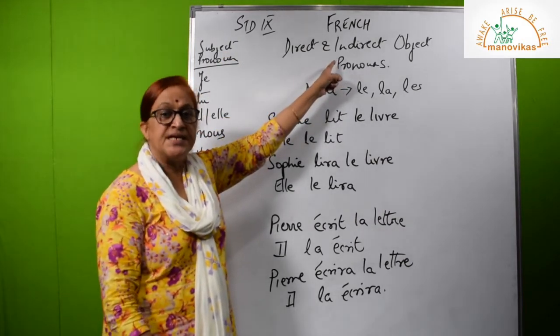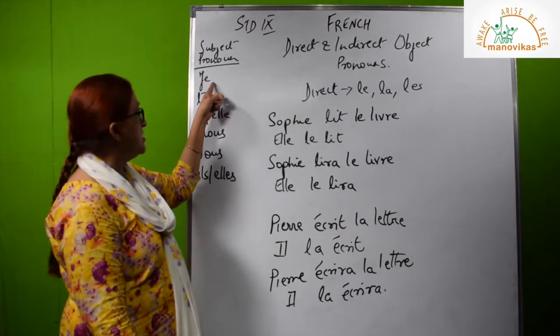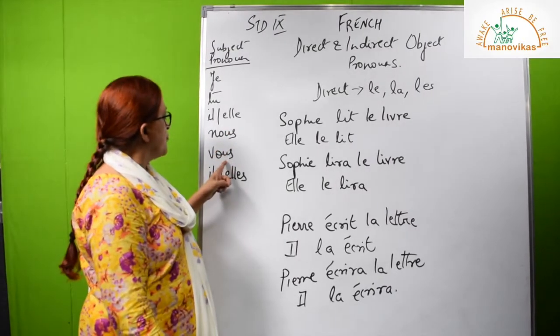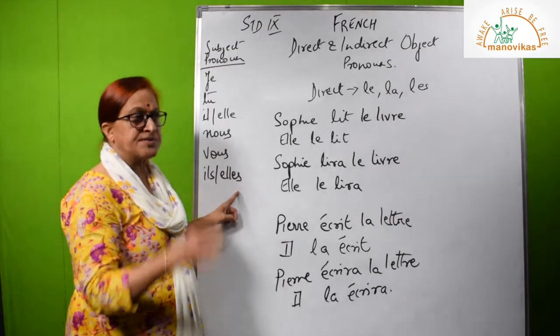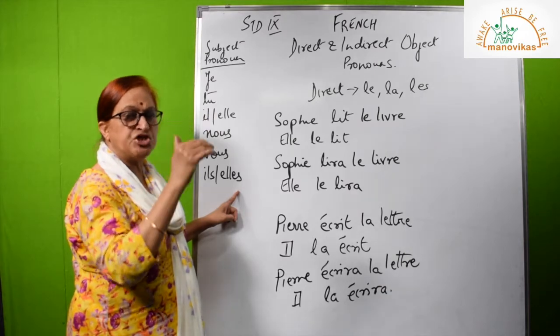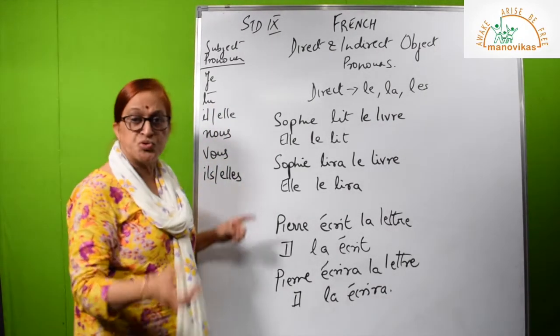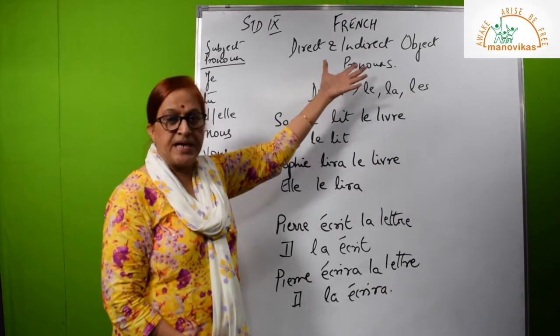Now you have already learned subject pronouns. These are your subject pronouns: je, tu, il, elle, nous, vous, ils and elles. I, you, he, she. You already learned them. Now today I am going to do this topic in more detail.